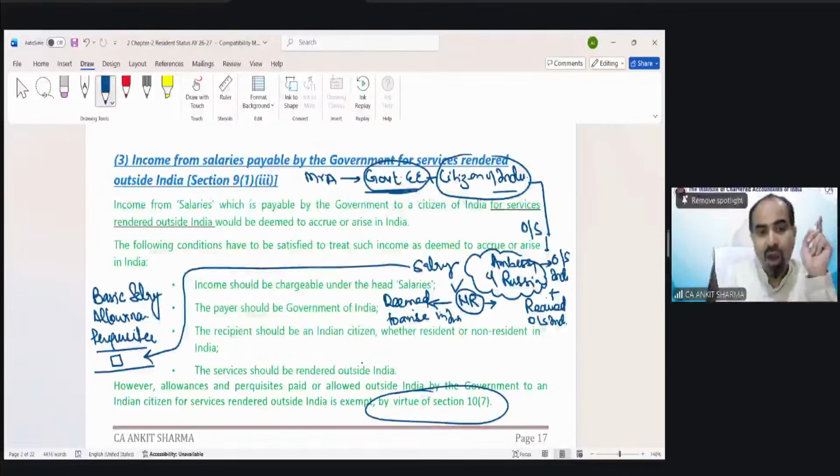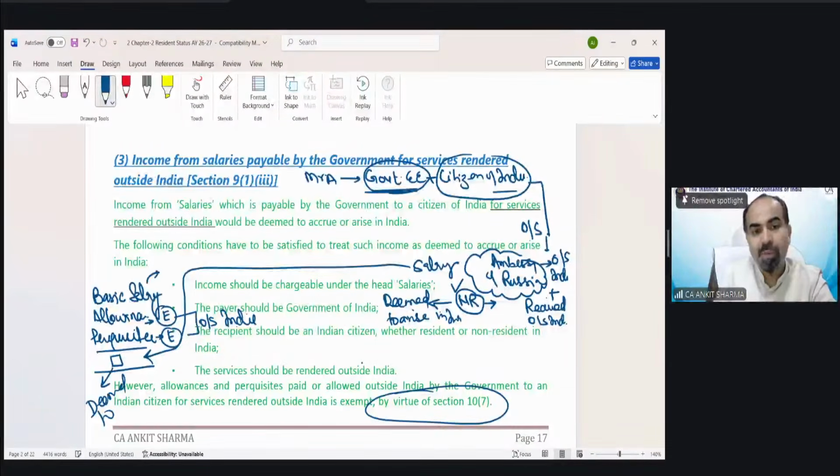But out of this, in this special case, government exempted all the allowances and perquisites you received outside India. So this total income would be considered as deemed to arise in India, but tax only needs to be paid on basic salary, because all the allowances and perquisites, even if they are deemed to arise in India, government has exempted under section 10(7).